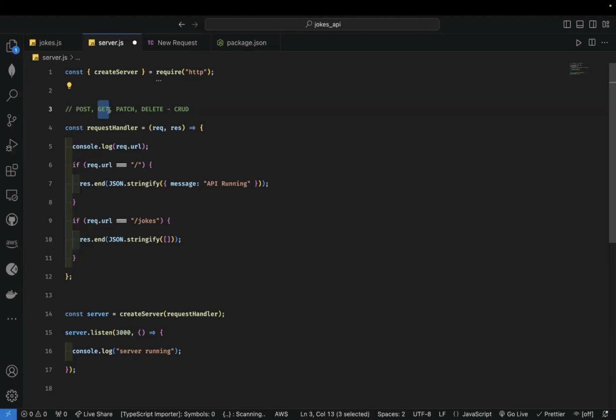Get is to fetch resources from the server. Patch is to update a resource on the server. And delete is to delete a resource from the server. Okay, that's when you hear CRUD operations, it means that it's going to be centered around creating, reading, updating, and deleting.